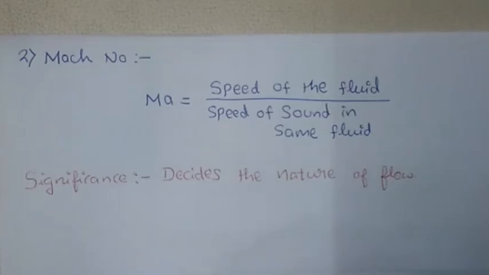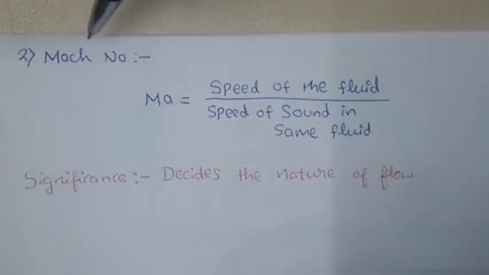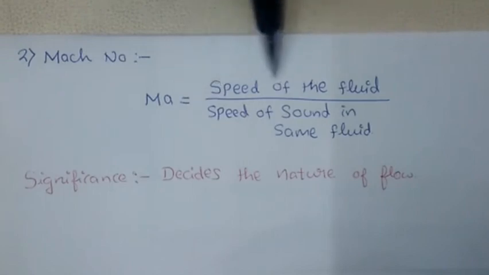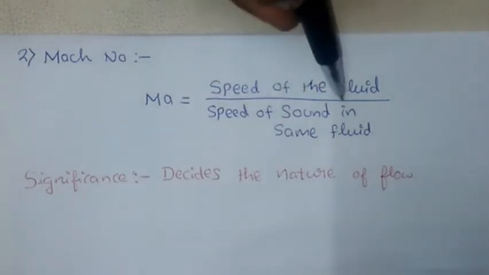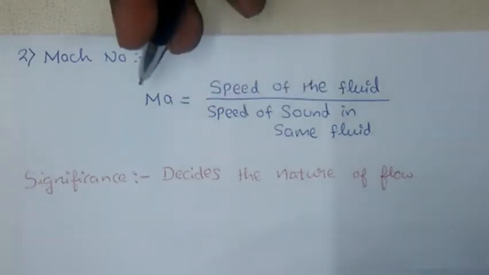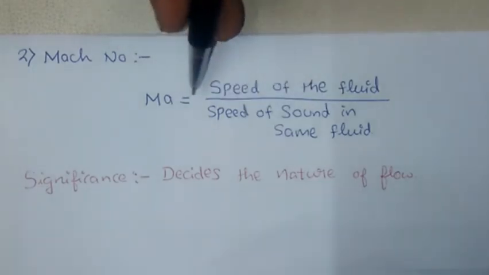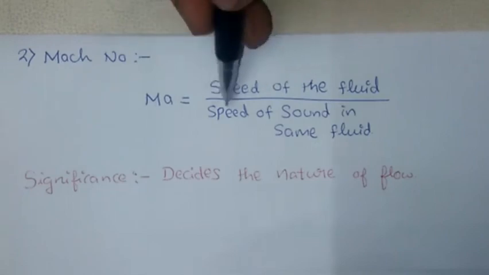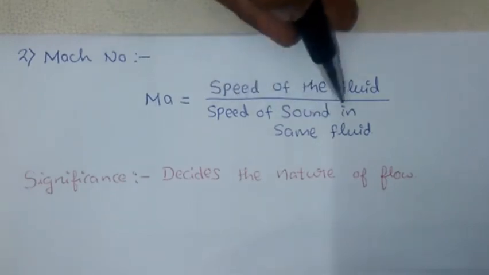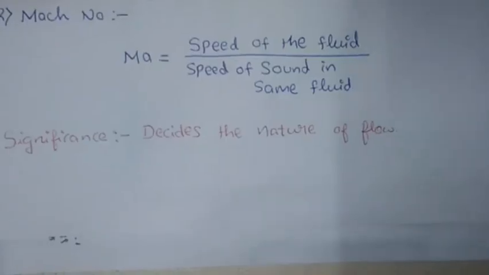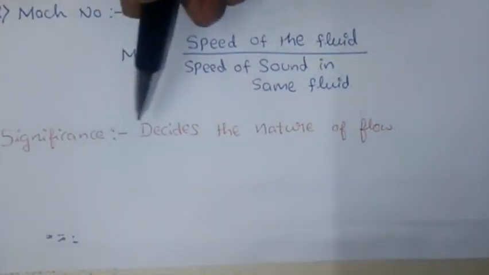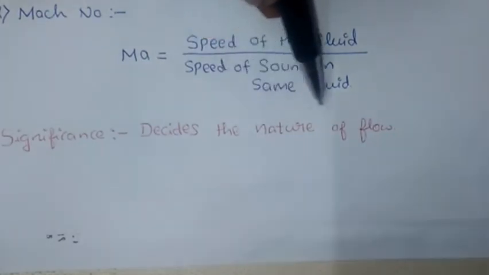Now the second dimensionless number is the Mach number, which is the speed of the fluid upon the speed of sound in the same fluid at the same conditions. This is very important: speed of the fluid upon speed of sound in the same fluid at the same condition. Now this number decides the nature of the flow.